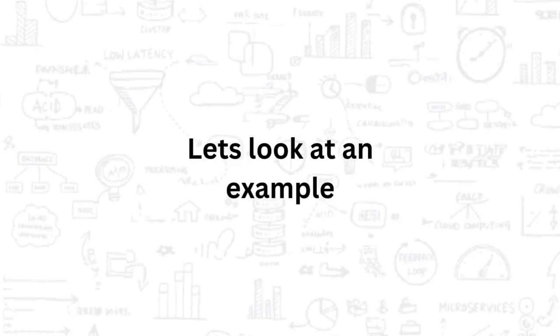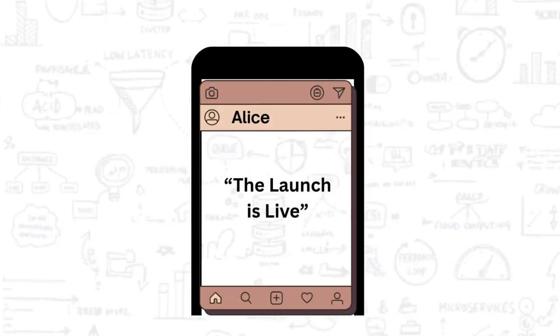Let's make this real with a classic example. Think about a social media feed. Alice, our project lead, posts the big announcement. This is our cause, our Operation A. It's the first domino to fall. Okay, so a few seconds later, Bob sees Alice's post, and he replies. This is Operation B. Now, Bob's reply is causally linked to Alice's post. I mean, it literally wouldn't exist without it. His action happened because of hers.